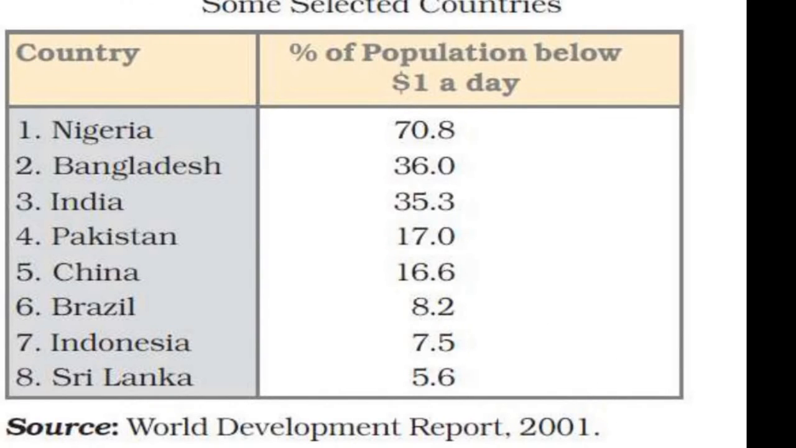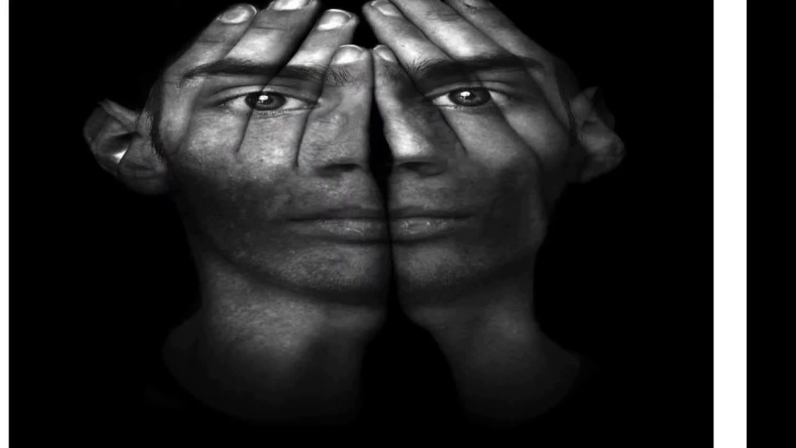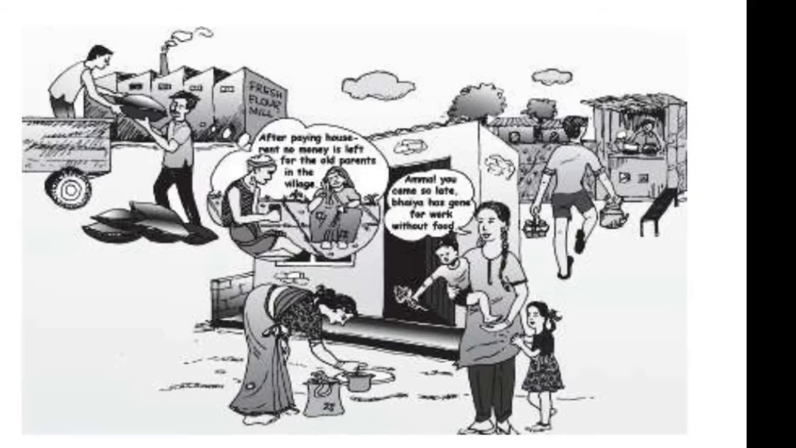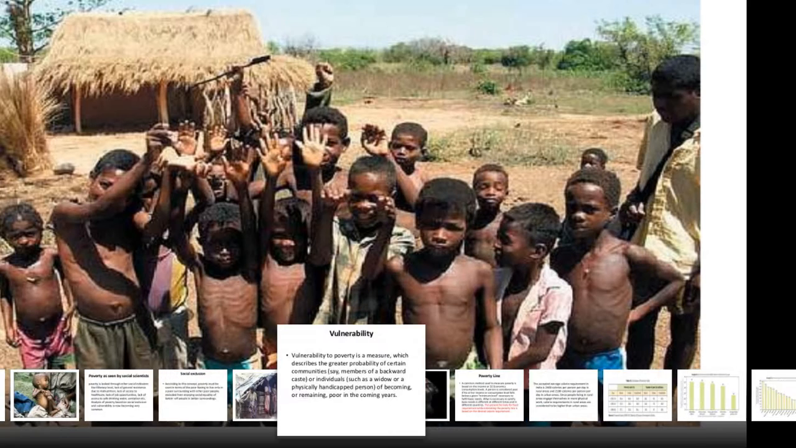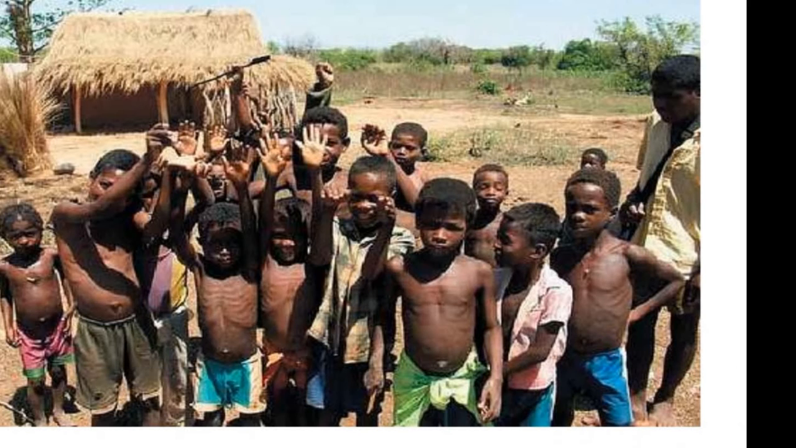Here we can see some pictures. You can see from these images that these children are facing problems like malnutrition. Then, how can we identify poor people?